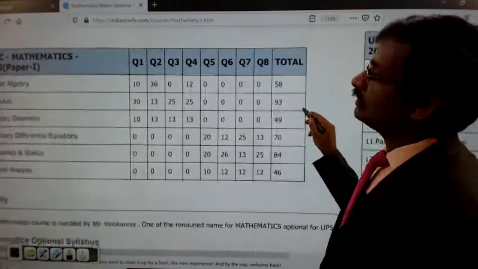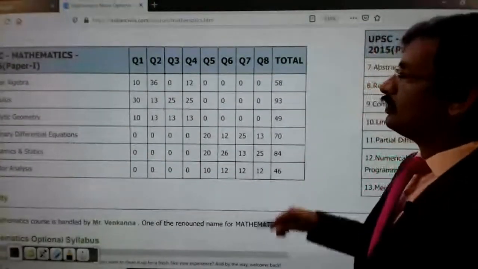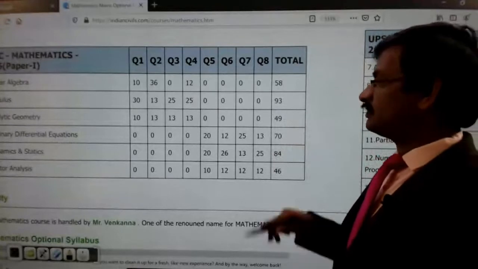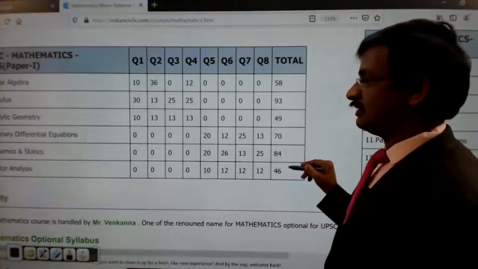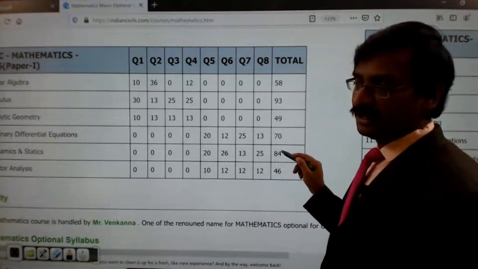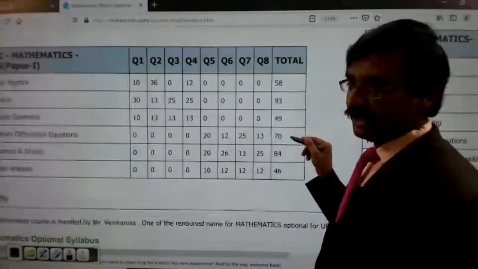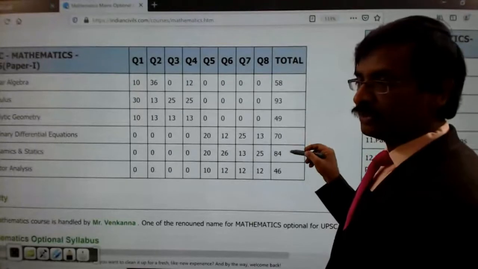And then this is the 2015 paper. If you notice here, 93 marks is the weightage for calculus, and the rest of the topics were given lesser weightage. And dynamics and statics, if you notice, every year more or less plays a higher role. So just a minute.